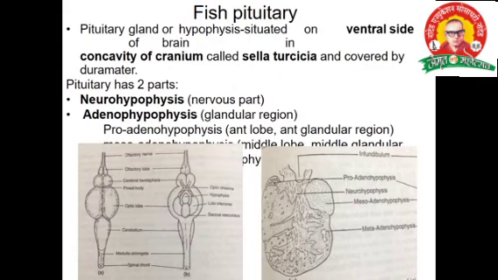Then this is about the pituitary gland. With the help of the pituitary gland, breeding takes place, or the injection can be prepared from it. But where is it? The pituitary gland or hypophysis is situated on the ventral side of the brain, means below the brain. It has two parts: the neurohypophysis, the neural part, and the adenohypophysis, the glandular region.